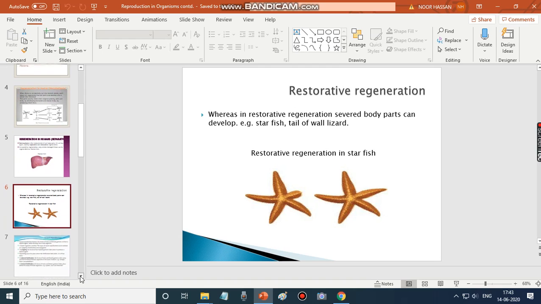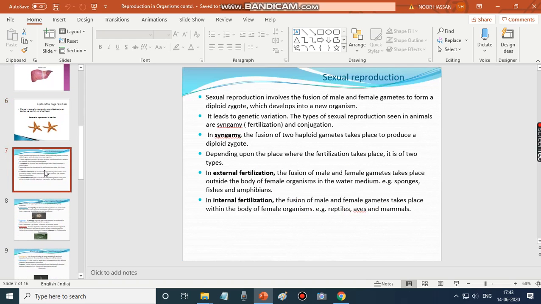So we shall move on to the next type. This is sexual reproduction. So far we have discussed asexual reproduction, and different methods of it. Let us start with sexual reproduction. It involves fusion of male and female gametes to form a diploid zygote. This diploid zygote develops into a new organism.